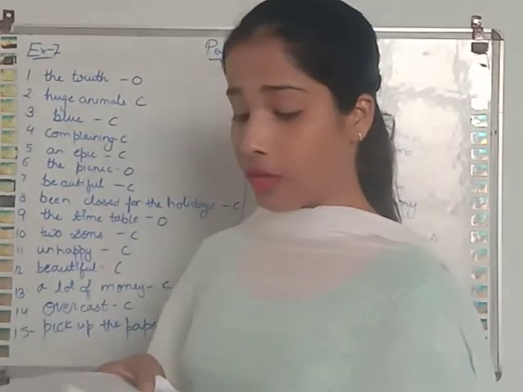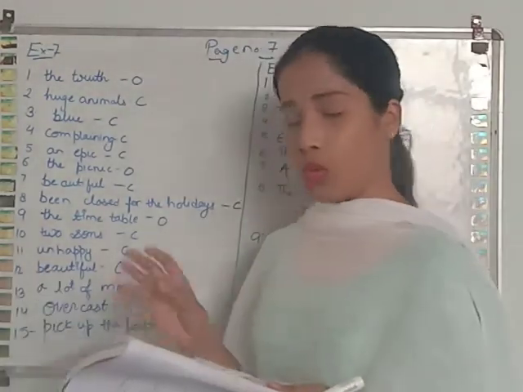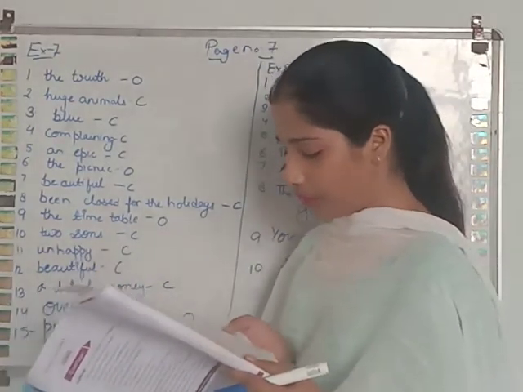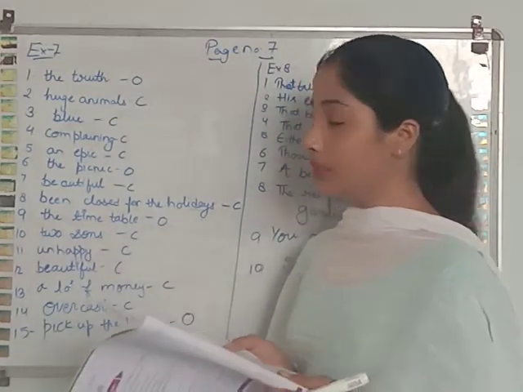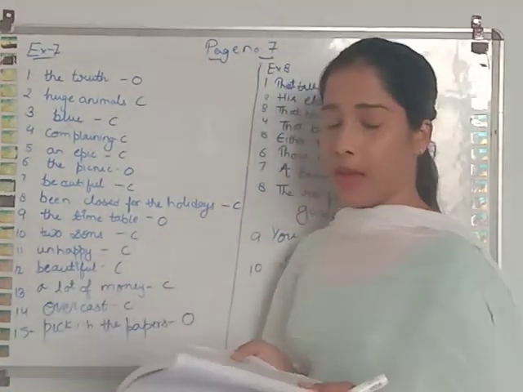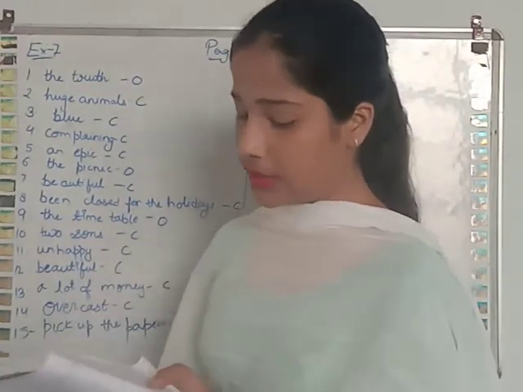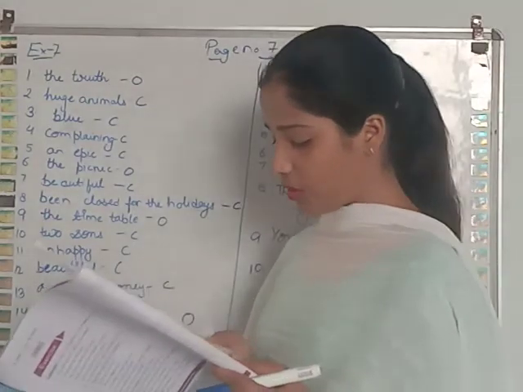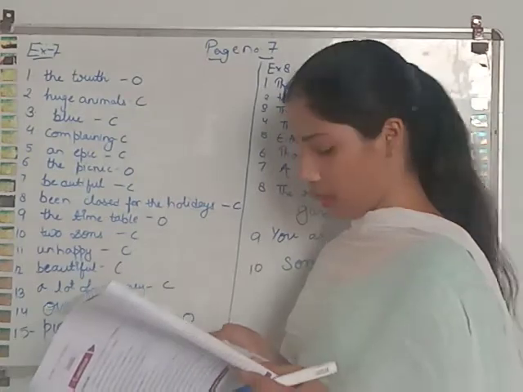My aunt has 2 sons. So sons is a complement over here. Okay. After that, your brother seems unhappy. Unhappy is an adjective. It is a complement over here. The scenery of Kashmir is beautiful. So beautiful is a complement over here.